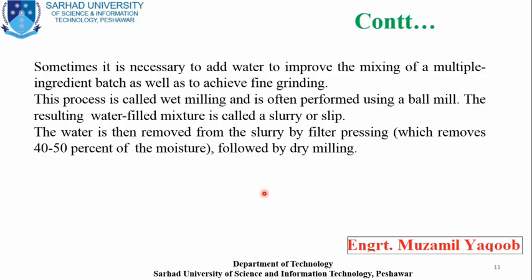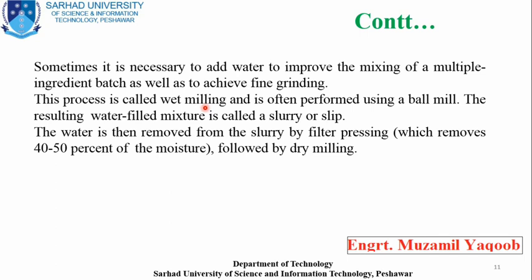Sometimes water is also used, because water improves the mixing quality of the raw material. This mixing with water is done in a separate mixer, or separate mill. We call it a ball mill.